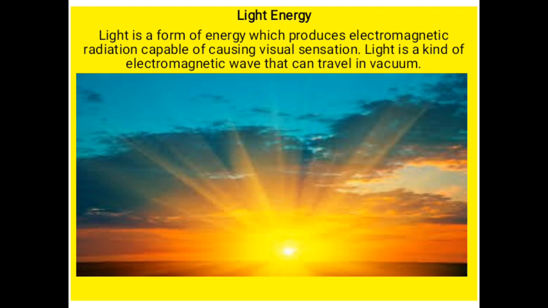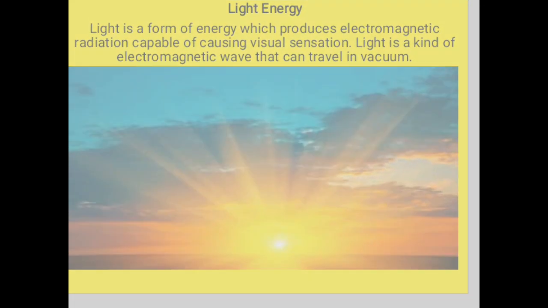Light is a kind of electromagnetic wave that can travel in vacuum. What is vacuum? A space containing nothing. Okay, so light travels in vacuum. Are you with me? Alright.